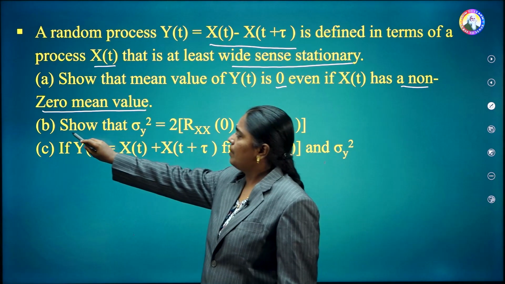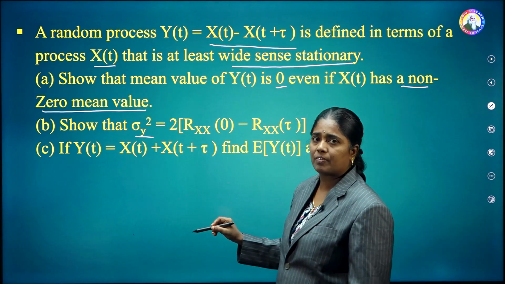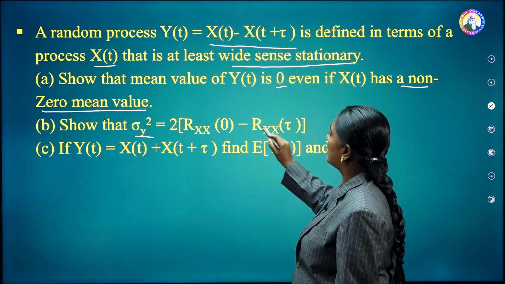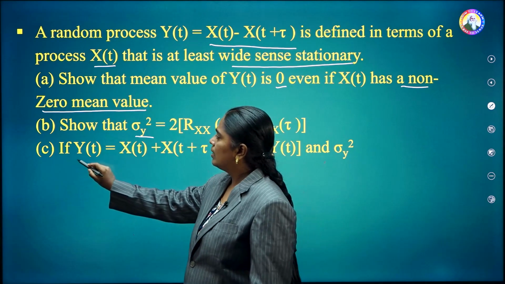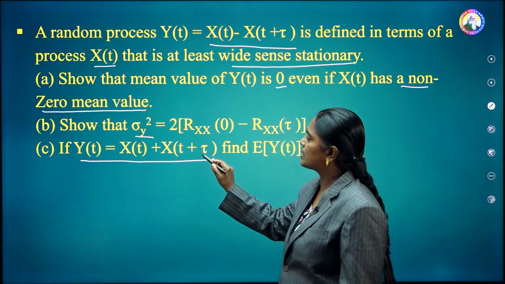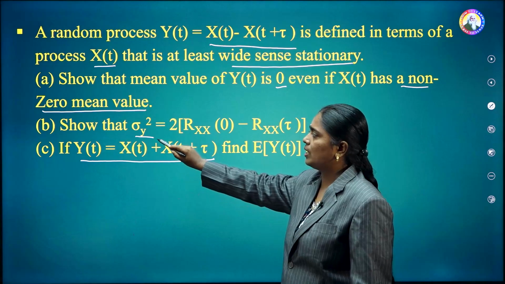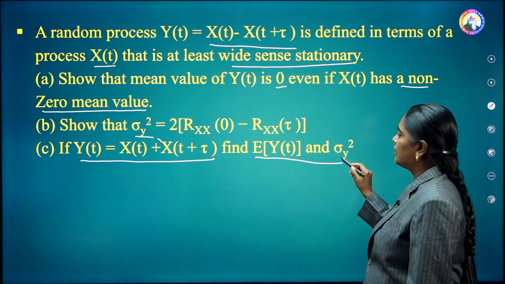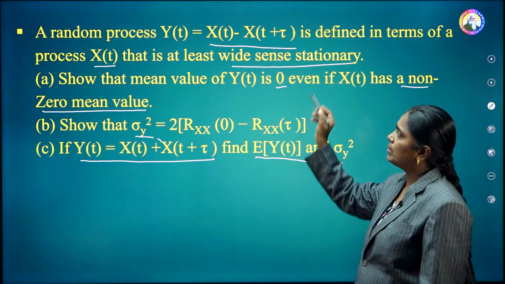In question B, we have to show that sigma y square, that means the variance of y of t, is equal to 2 into Rxx of 0 minus Rxx of tau. And question C is, if y of t is equal to x of t plus x of t plus tau. Here they had given x of t minus, but here x of t plus is there. They have modified it. Now in this case, they are asking us to calculate E of y of t and sigma y square. Okay. Now we will do this problem.